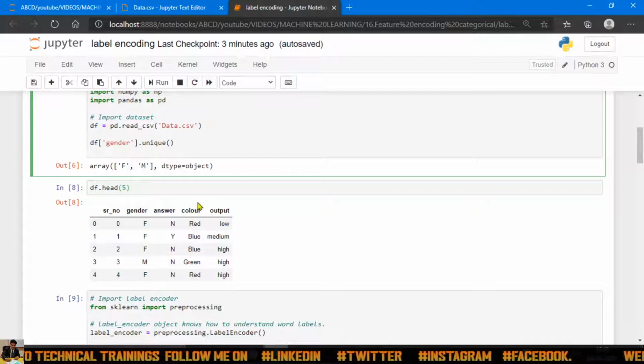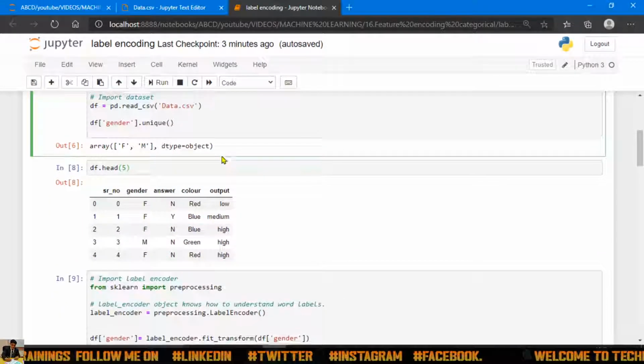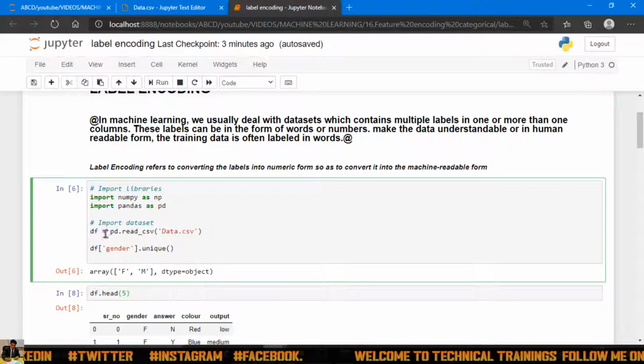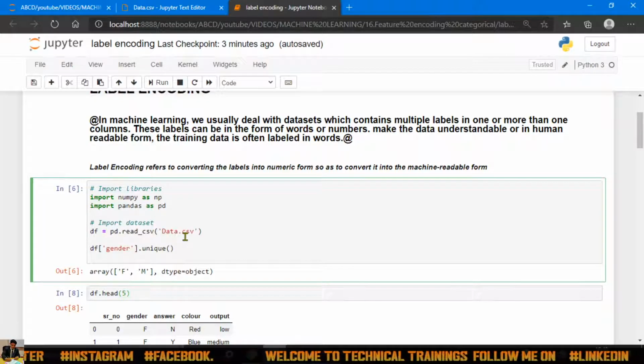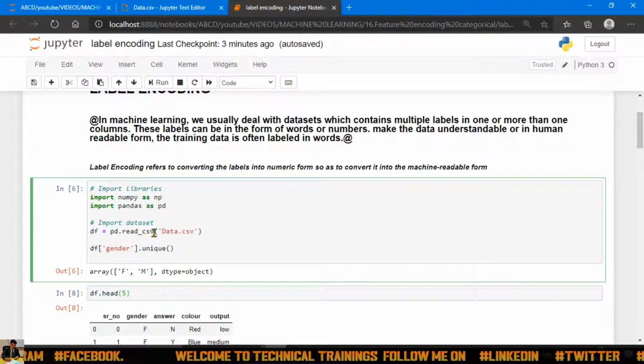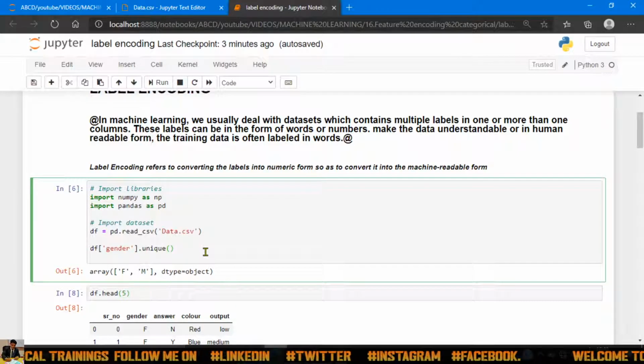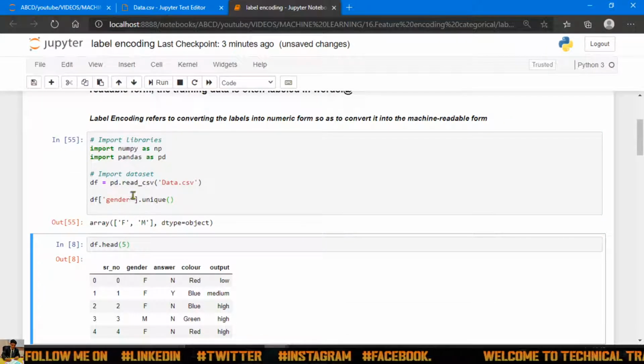Now let's see. I have imported numpy and pandas, and I have imported the data set using df equal to pd.read_csv, the data.csv file. And I have uploaded this code.